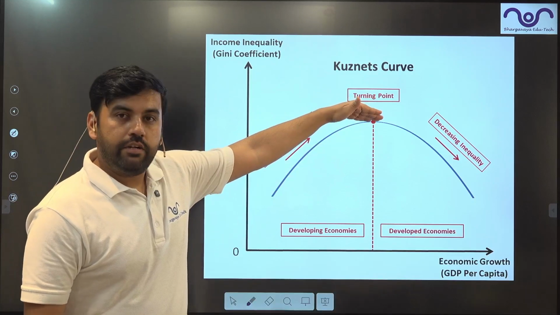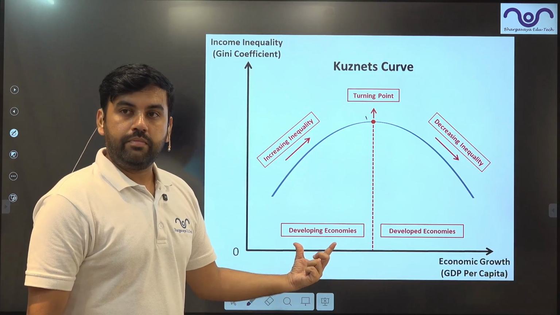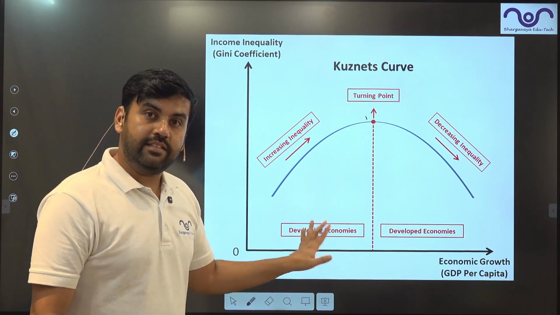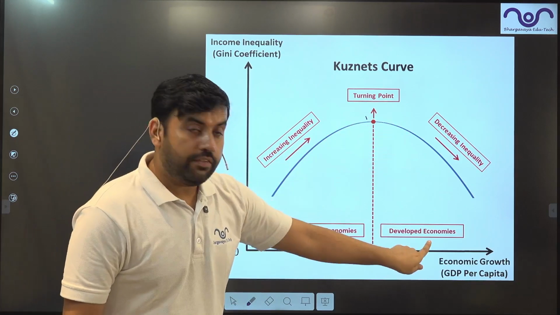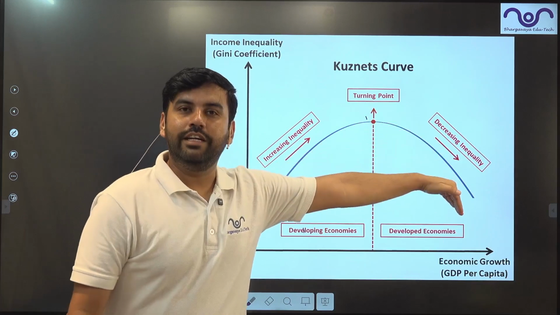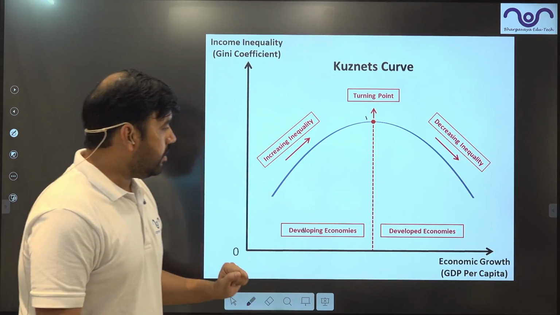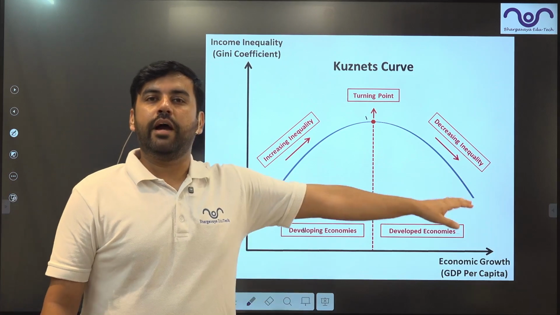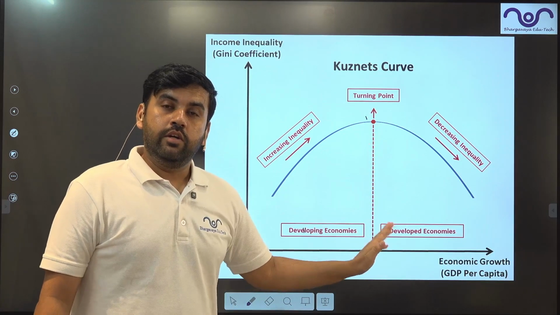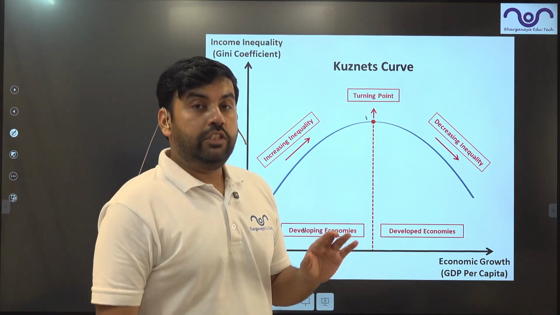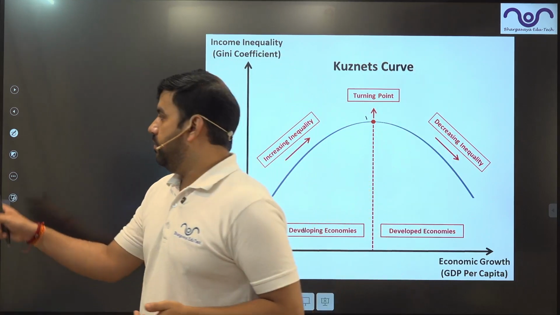Then after a certain point, till here, it is known as a developing economy. India is in this position right now. After this turning point, it will be called a developed economy, because after this the Gini coefficient will decline. Okay. Now India is here. India wants to aspire to be there. So we have not yet achieved this turning point. Now many economists believe that this turning point will be achieved when we reach $25 trillion of GDP. We have not reached even 5.